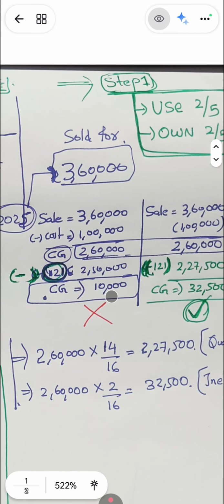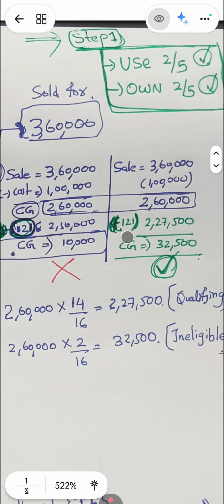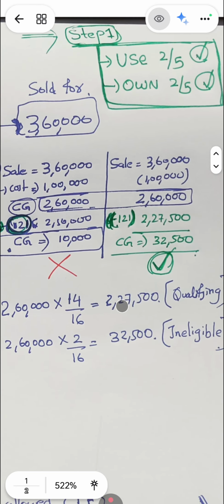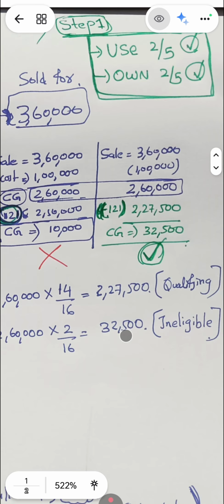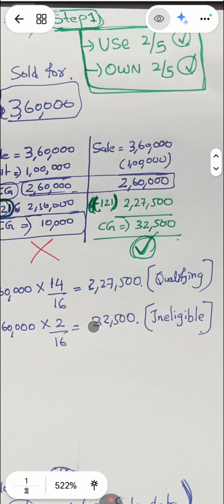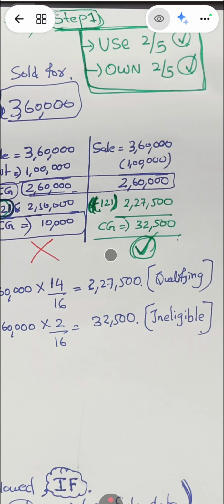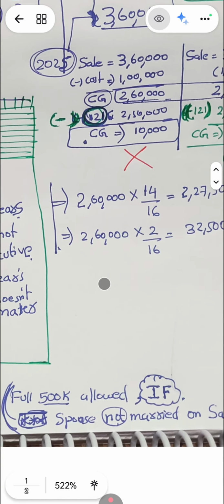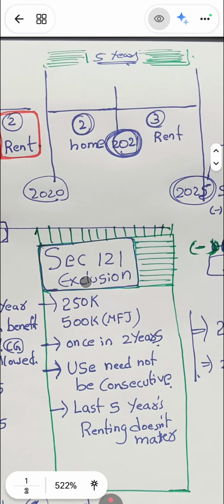So we just move here. Out of 260, the non-qualifying part, 32,500, is ineligible. We will adjust it with the qualifying part, and we will get capital gains of 32,500. This is how it works. We'll revise it again later. So first we'll come to the concepts. Section 121 exclusion is only for the sale of the main home by the taxpayer.